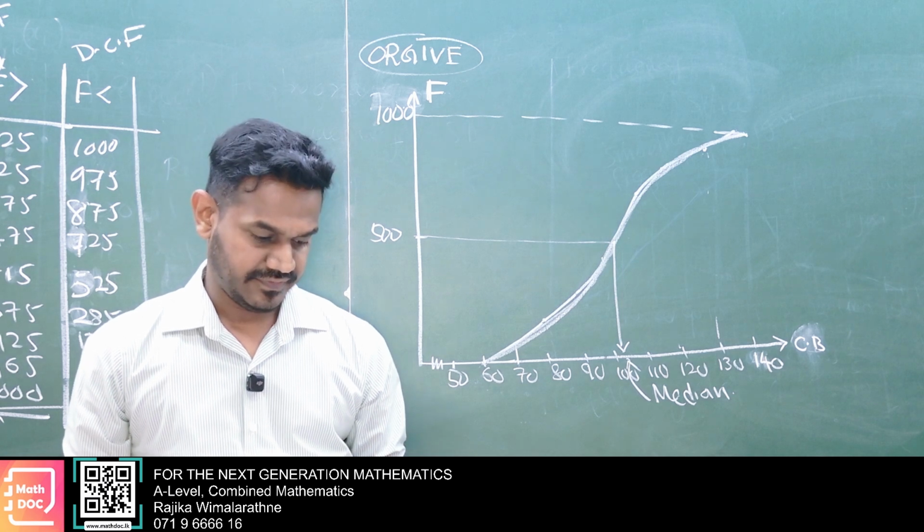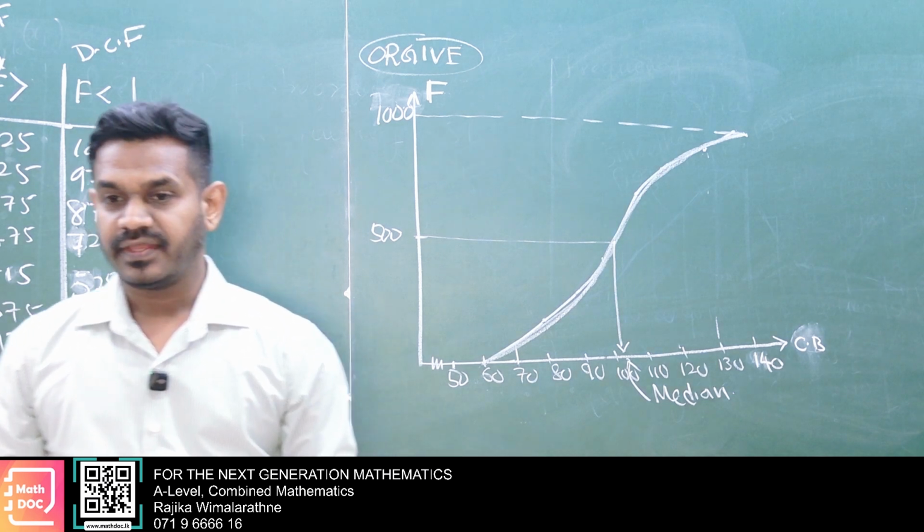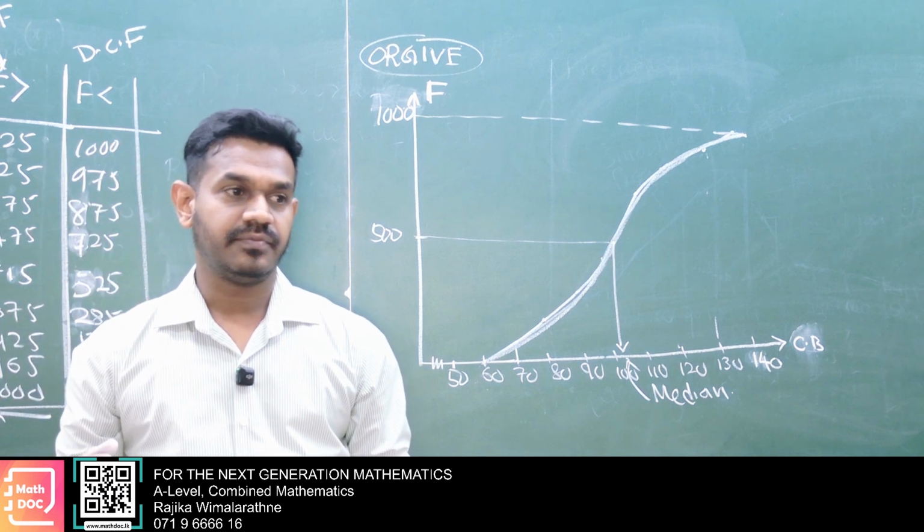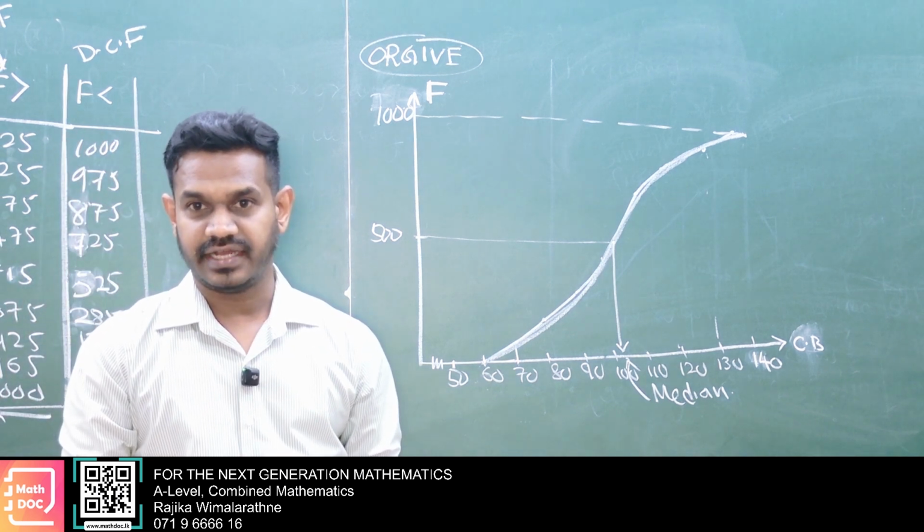Yes, sketch. Increase in cumulative frequency graph: upper boundary with frequency f greater than.